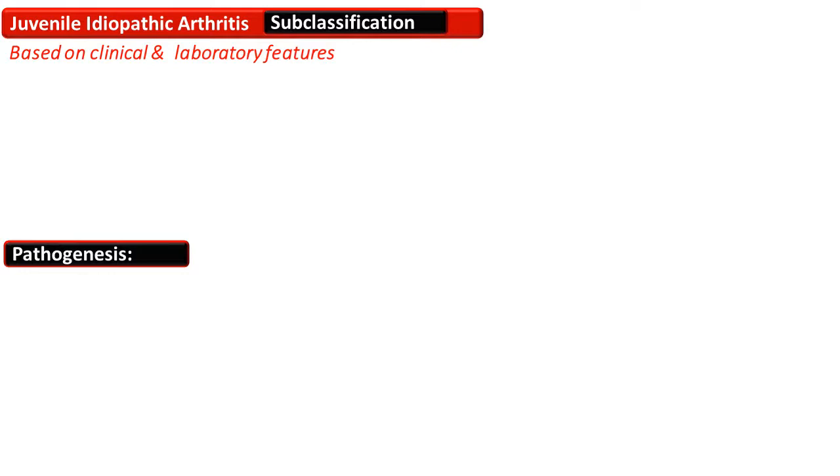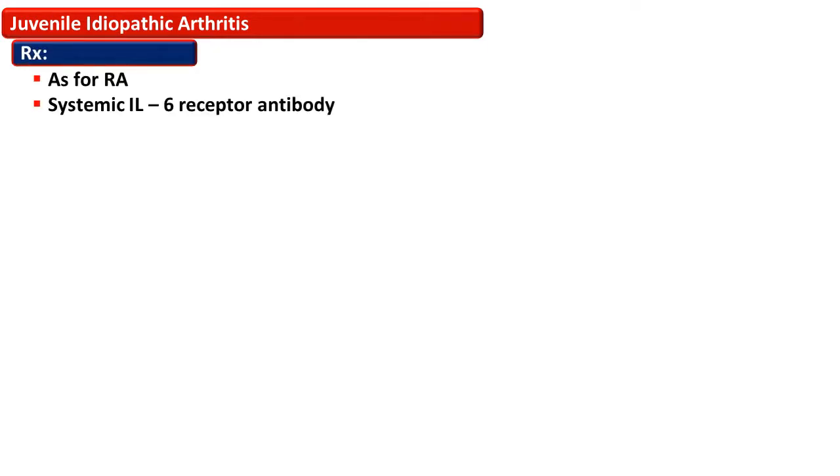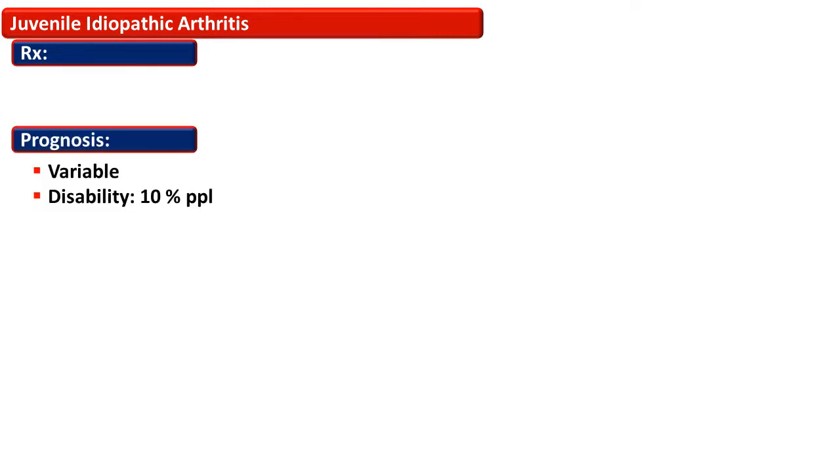Cytokine production is the basic phenomenon which drives the process. So treatment for this juvenile idiopathic arthritis is similar to that for rheumatoid arthritis, and systemic interleukin-6 receptor antibodies are also being implicated in this disease. Prognosis is variable, however 10% of the people develop disability.